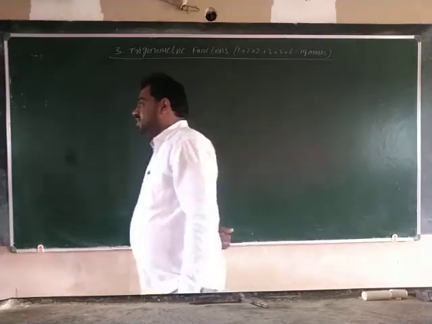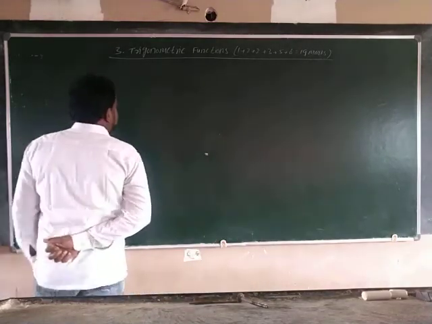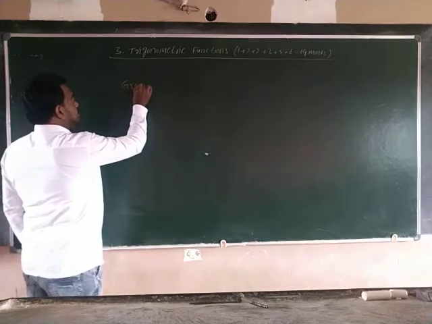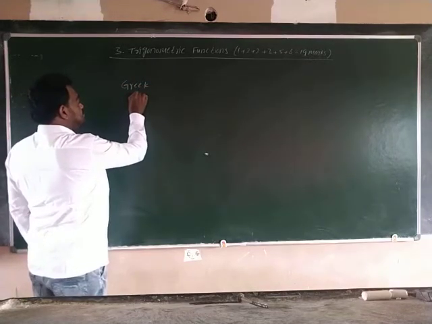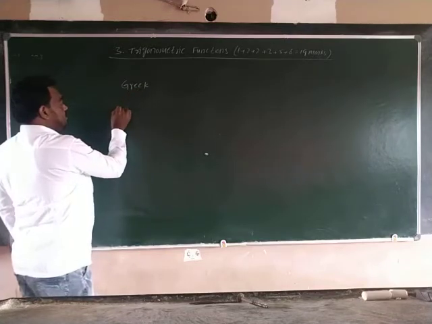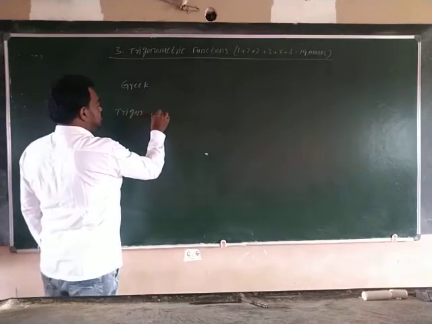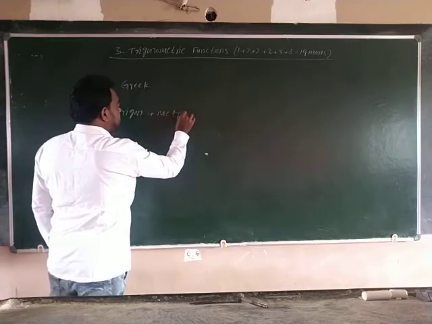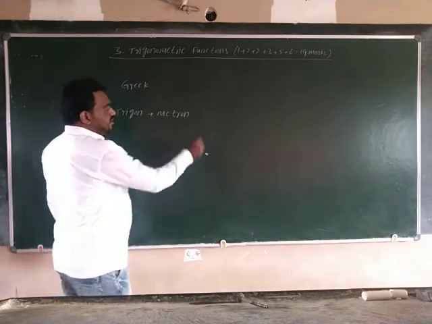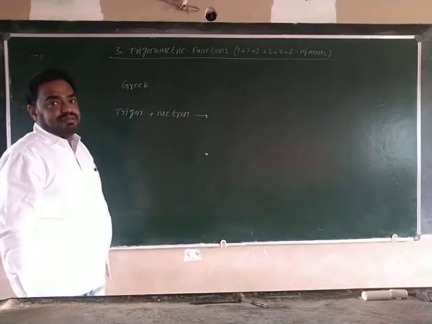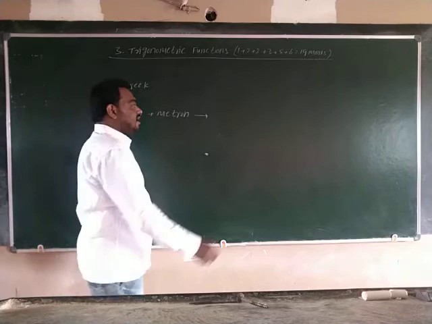The word trigonometry is derived from Greek words trigon and metron. Trigon plus metron. So the meaning of trigon plus metron is the measurement of sides of the triangle.